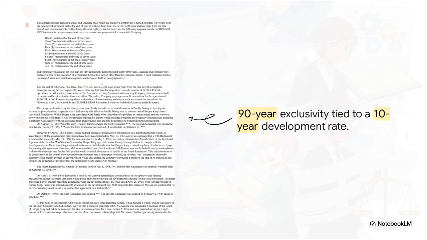Let's look at how high the stakes can get with conditions in the real world. This is actually an excerpt from the contract in the famous Burger King versus Family Dining case. Burger King gave Family Dining this massive, incredibly lucrative 90-year exclusivity territory, but it was strictly conditioned on a 10-year development schedule. Family Dining had to build exactly one restaurant per year for 10 years. Well, Family Dining fell behind schedule, and Burger King tried to use that unfulfilled condition to completely terminate the 90-year exclusivity deal. It was a total high-stakes corporate hot potato.